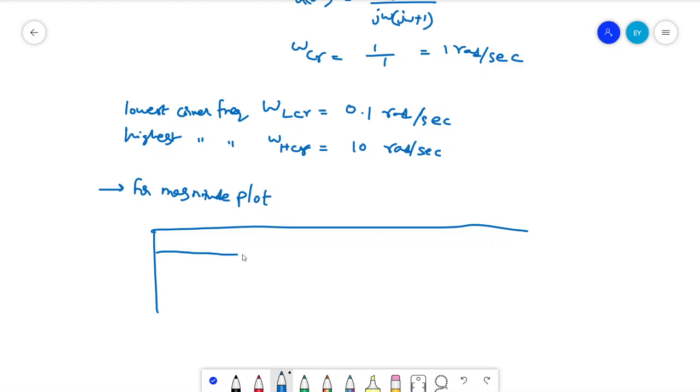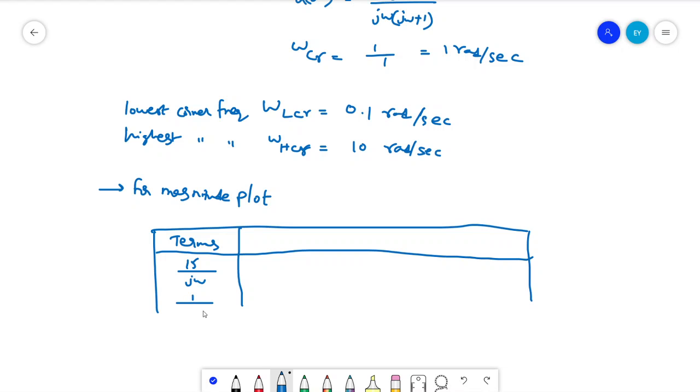The given transfer function has two poles, one at origin and one at -1. The terms are nothing but the poles: 15 divided by j omega, this is one, and the other one is 1 by 1 plus j omega, those two poles.